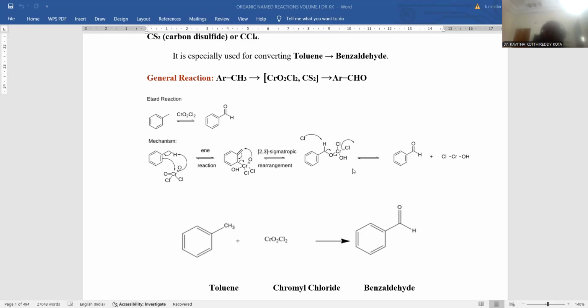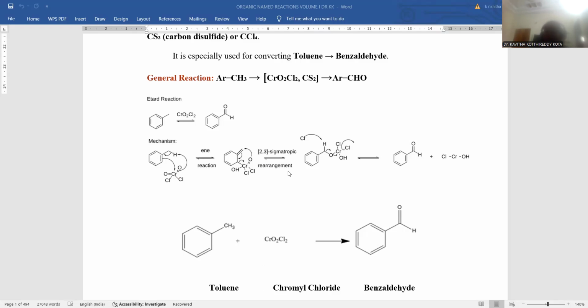The entire chromium fragment is discarded from the system, and there is formation of the aldehyde functionality on the benzene ring. Eventually you can say benzaldehyde, and the only leftover fragment is chromium accompanied by one chlorine and a hydroxyl group. Chromium chlorohydroxide formation is possible as a byproduct. Within the reaction, we utilized one of the oxygens of the chromium, and one of the chlorine atoms is also discarded from the system. The reaction proceeds via a 2,3 sigmatropic rearrangement.